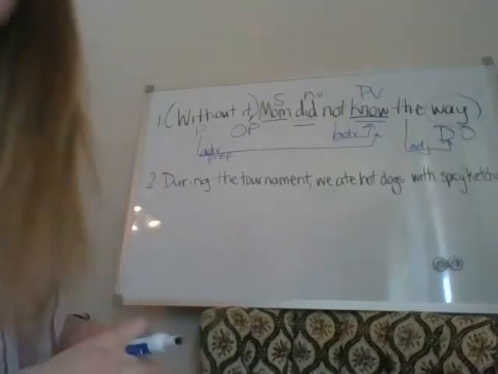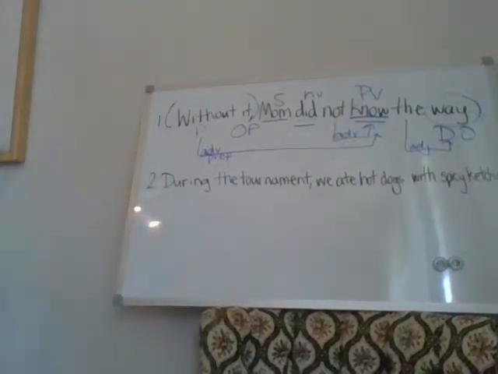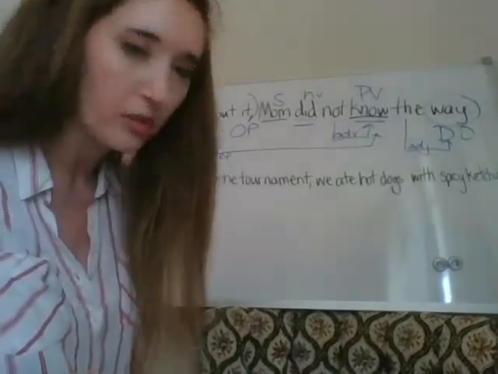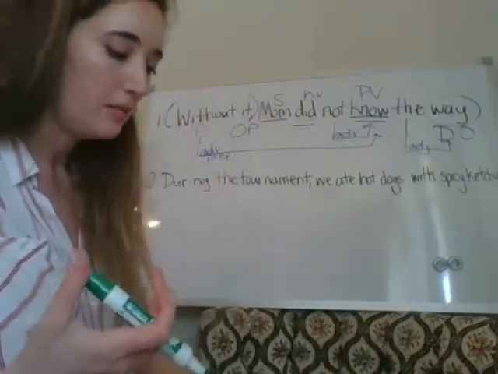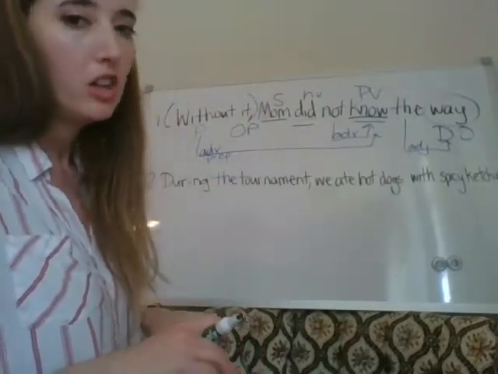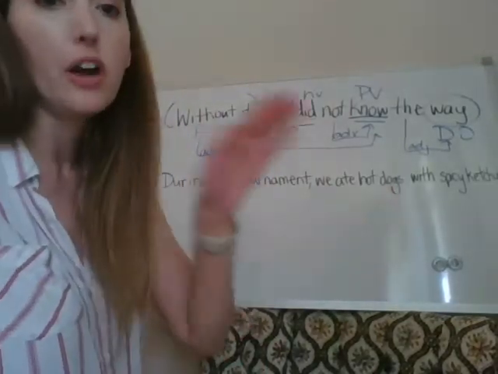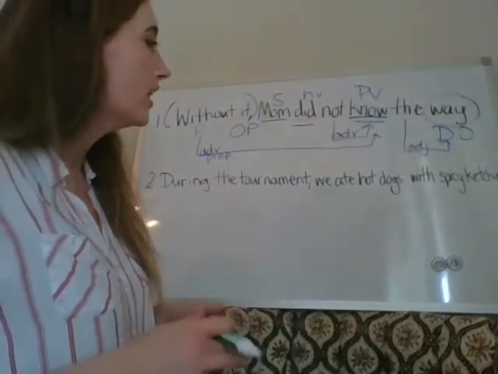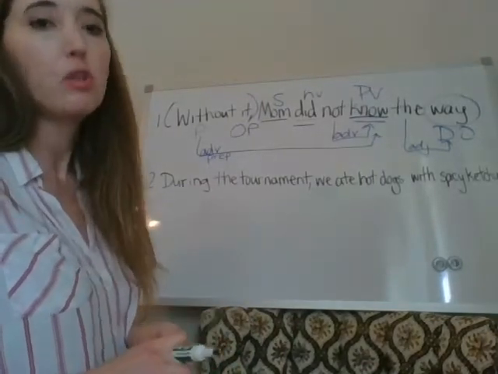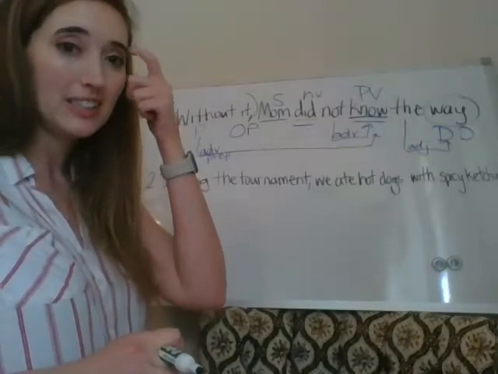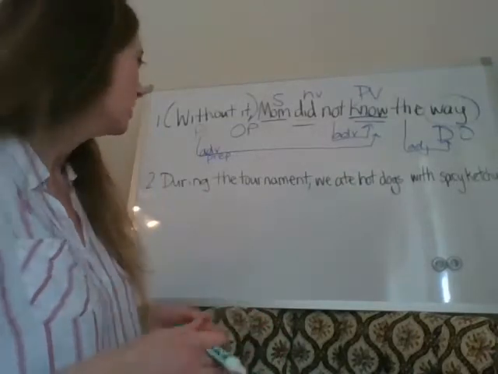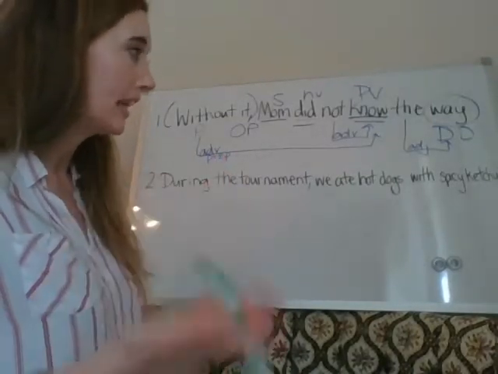Let's go ahead and move on to number 2. I'm going to grab a different color marker. Okay, so our sentence here, and you should have this sentence already on page 107, and you're marking along with me. So if it's a little bit hard to read all of it, you do have it in your book as well. Okay, number 2. "During the tournament, we ate hot dogs with spicy ketchup." Before we find the prepositional phrase, picture this sentence happening in real life. During the tournament could be a basketball tournament. We ate hot dogs with spicy ketchup.